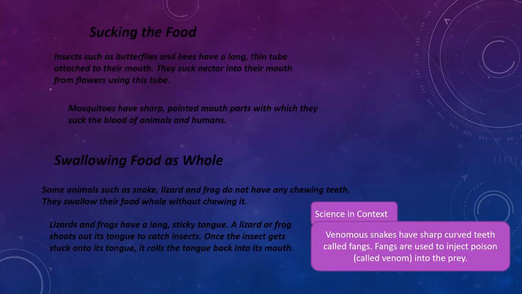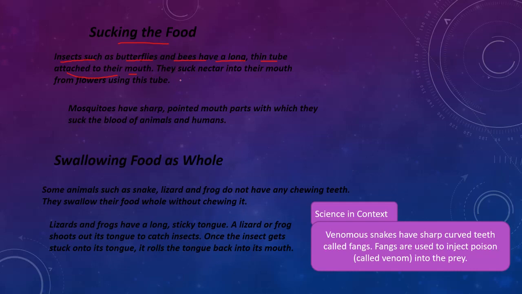Move on to the next slide. Sucking the food. Insects such as butterfly and bees have a long thin tube attached to their mouth. What is the use of this?